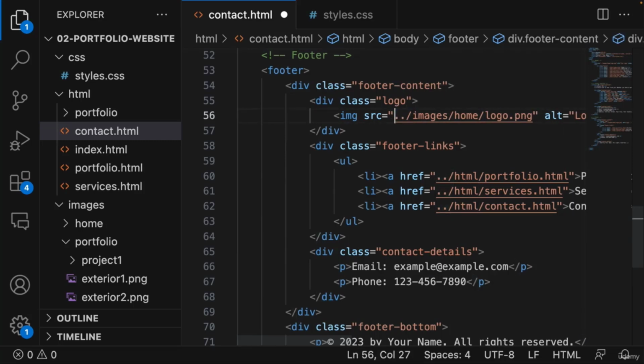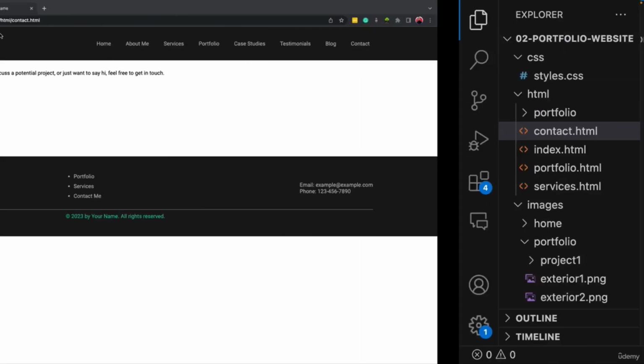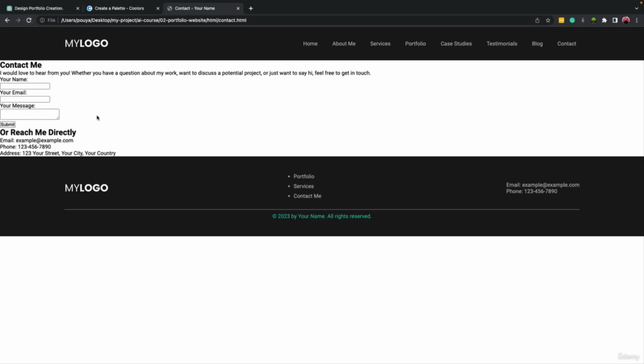And we also have the same issue. Let's save it, refresh, and now we have the logo as well. Of course, you can tell ChatGPT that, all right, the code that you wrote is fine, but the CSS file is not loading, or the images or my logo is not loading. What should I do? And it will explain and help you how you can fix it.